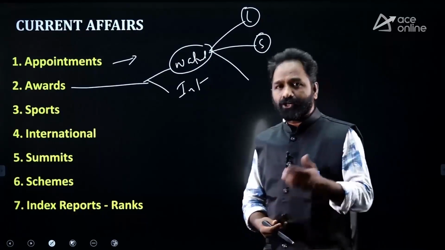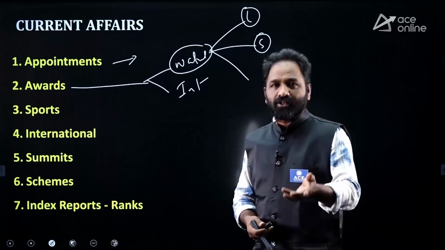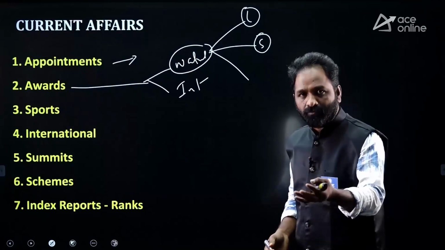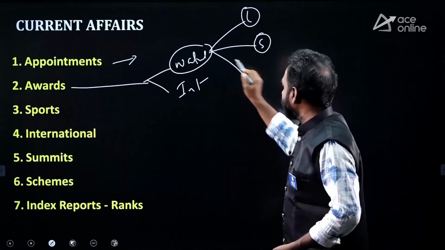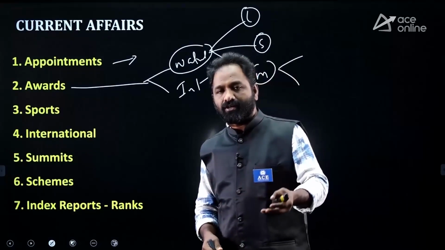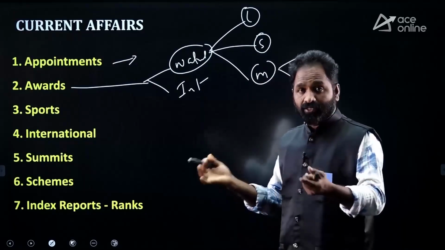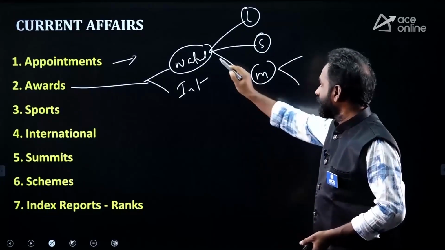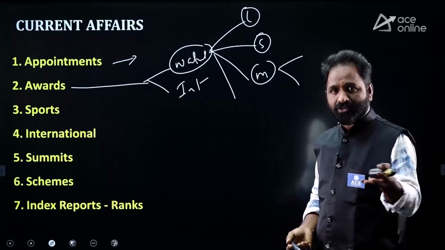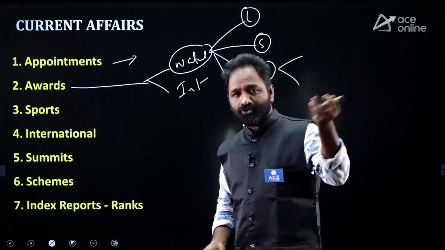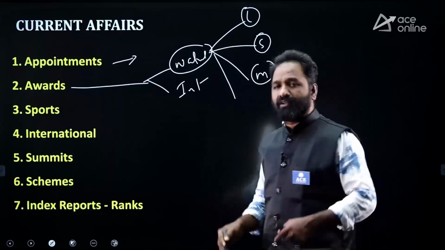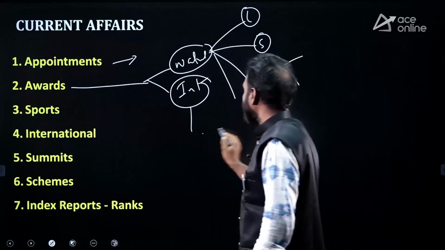For example, you have the Arjuna award, Rajiv Gandhi Khel Ratna award, and in terms of science and technology, the Shanti Swarup Bhatnagar award. Also in terms of military, we have military awards: Param Vir Chakra, Maha Vir Chakra, Vir Chakra, Kirti Chakra, Shaurya Chakra. Film awards are also there. Recently Rishab Shetty ji got the national award for best actor. Like that, national level awards are there, and international level awards are also there.